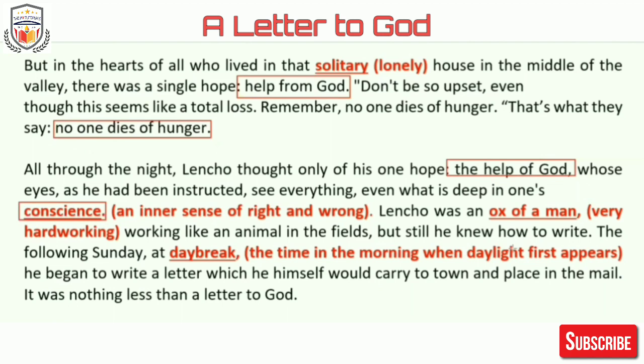Okay, means here what is told by the author, that Lencho is probably an illiterate person, but still he knew how to write. Okay, so what does he do? The next Sunday, following Sunday means the next Sunday at daybreak, he began to write a letter which he himself would carry to town and place in the mail.